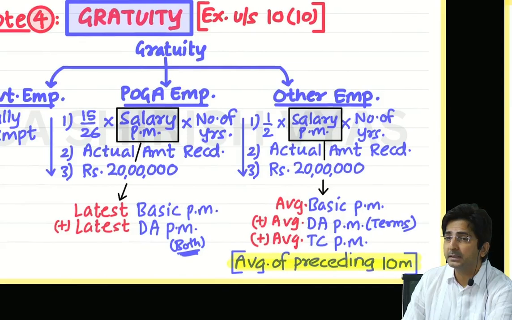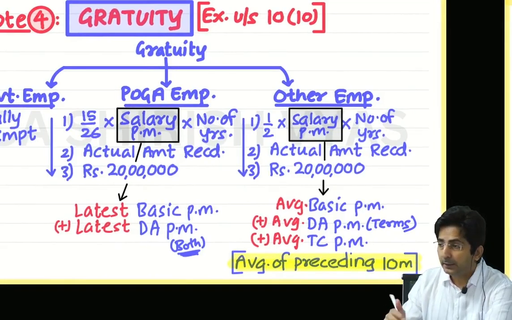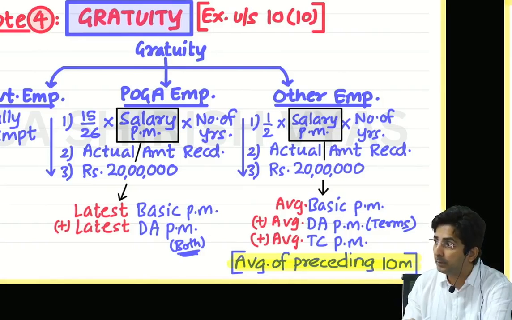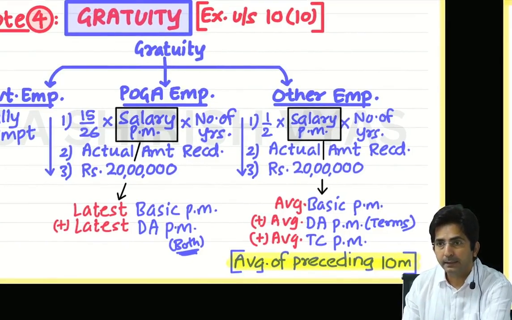Preceding 10 months. What do you mean by preceding? Don't take the month of retirement. So if you retired in the month of December, ignore December. Take the month before December, November, and then go backward: November, October, like that. How many months? 10 months. 10 months is a fixed rule.